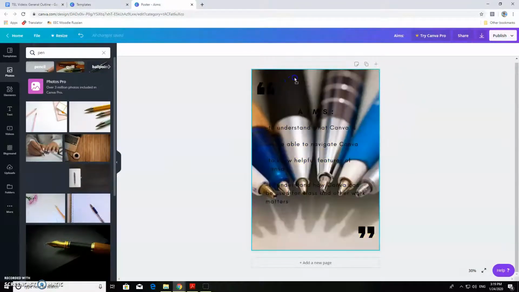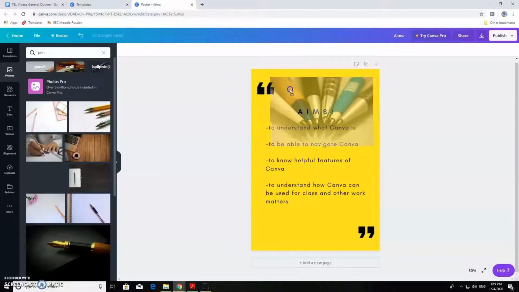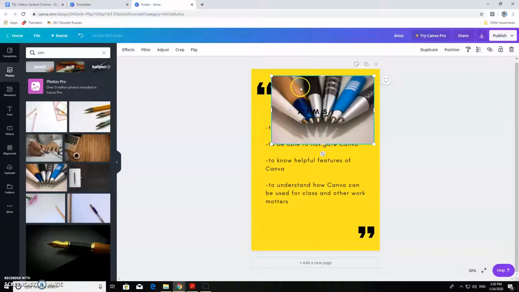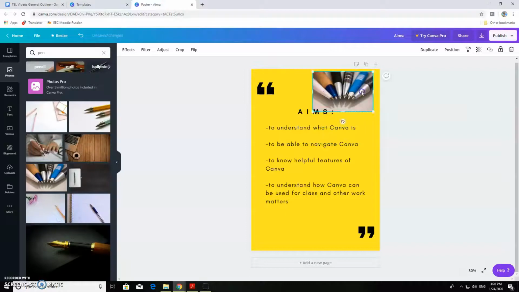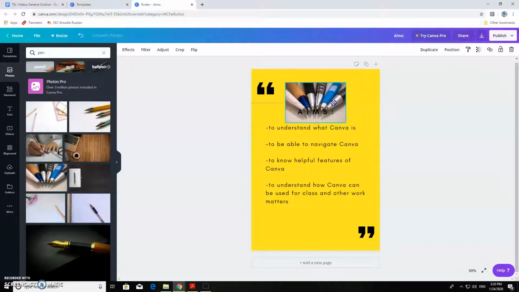I don't want it to take the full background. As you can see, if you put it near a border, it will take the full background. I just want it to be on the top right. I let go of the mouse, and then I can adjust the size and move it around as so. I can move it to be right there at the aims.